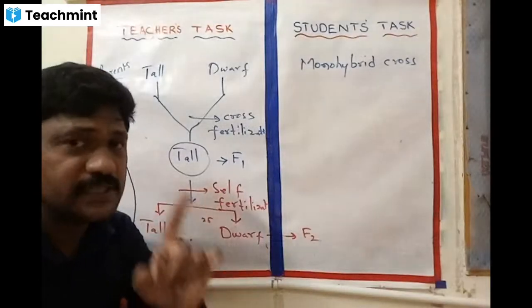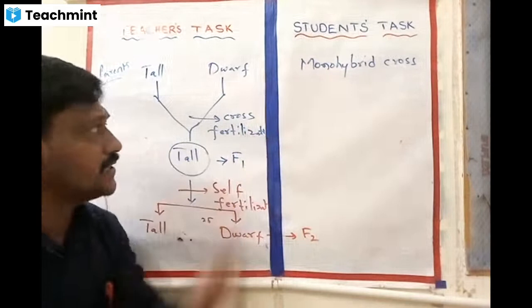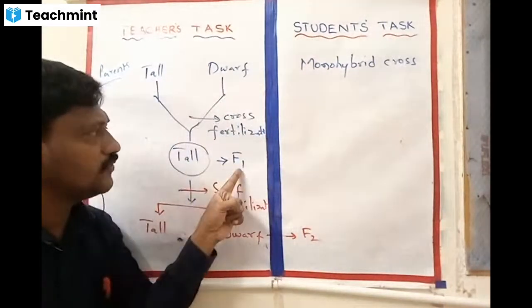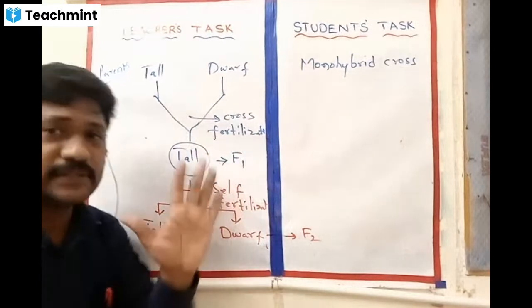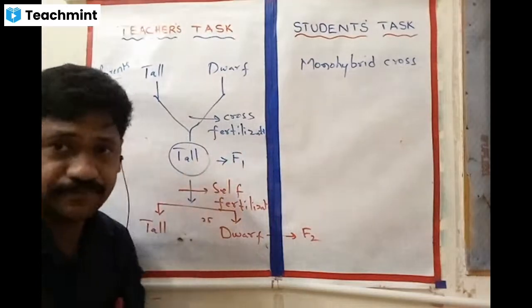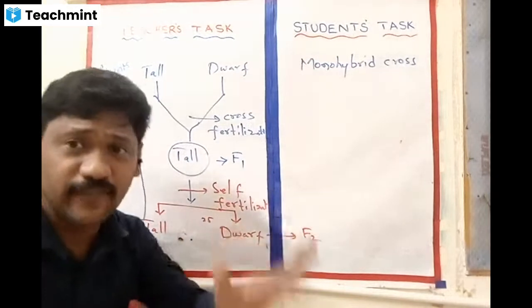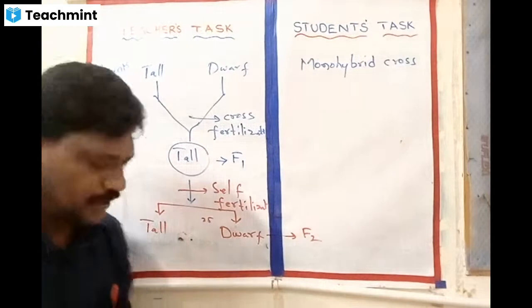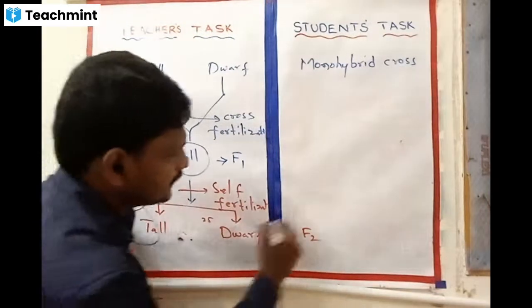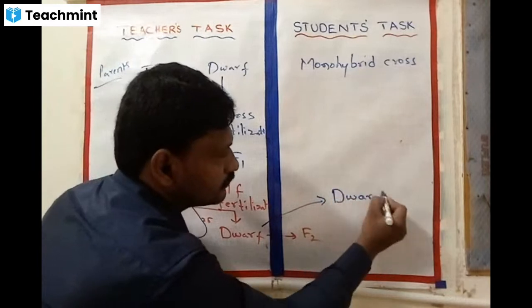You should always remember, whenever you are going for a monohybrid cross or dihybrid cross, first to obtain the F1 generation you should go for cross pollination. Next onwards, self pollination to observe. Now when the dwarf plants are self-fertilized to produce the F3 generation, these dwarf plants keep producing only dwarf.